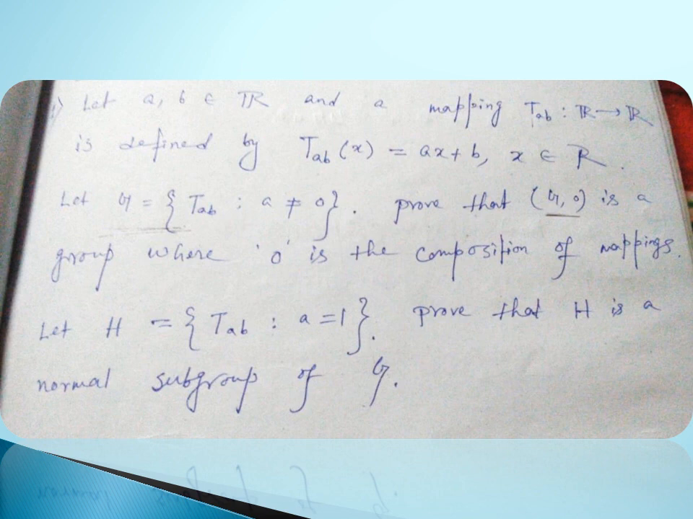Let capital H equal to all such T_AB such that a equal to 1. Prove that H is a normal subgroup of G.